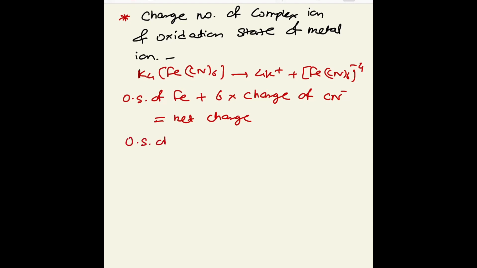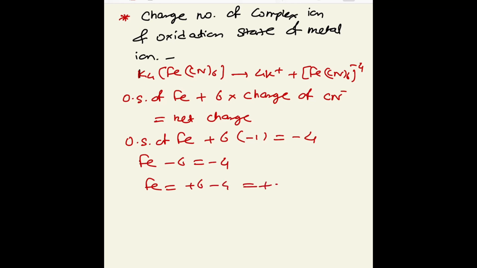So we can find out the oxidation state of Fe. Consider that the oxidation state of Fe is x, and 6 into the charge of the CN minus or cyanide ion, which carries -1 charge, is equal to the net charge present in the complex, -4. 6 into -1 is -6. So -6 going to the right side, we can write Fe is +6 -4, that is +2. So the oxidation state of Fe in that complex is +2.